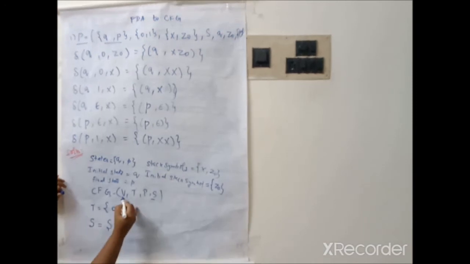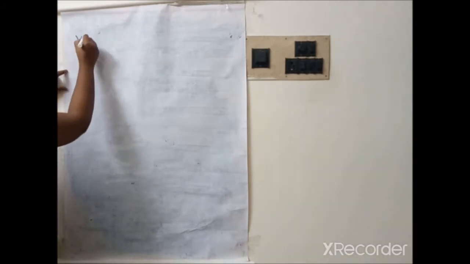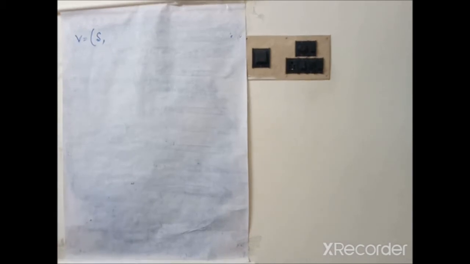Now we need to define the variables and production. How can we define the variables? Variables are nothing but non-terminals. Non-terminals start with the starting production. Here the starting production is represented by the symbol capital S. Therefore the variables include the first symbol S. Next we need to define another set of variables.